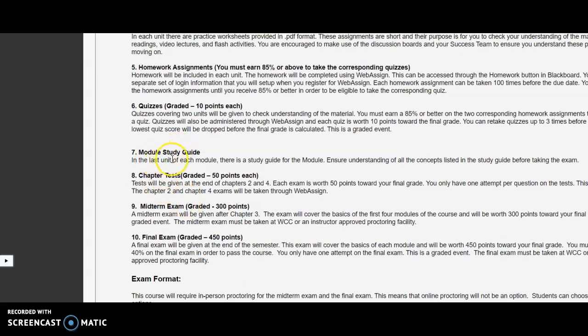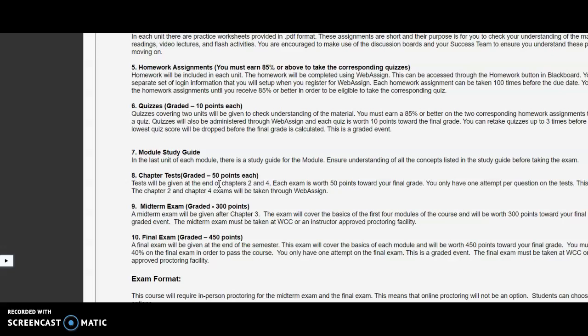The module study guide is in the last unit of each module, and you can make sure you understand those concepts before you take the exam. There are chapter tests, and those chapter tests are at the end of chapter 2 and at the end of chapter 4. They are 50 points apiece. There's 1 attempt per question. It is graded, and they are on WebAssign. Those are not proctored.